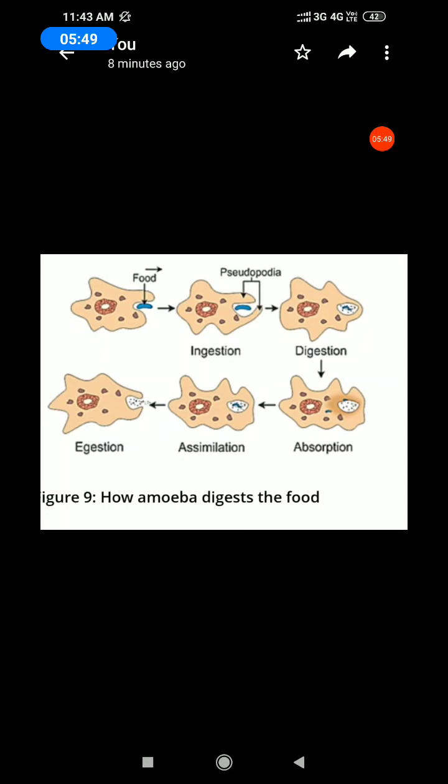Okay, all of you see the diagram. Okay, that's all. Feeding and digestion in amoeba.